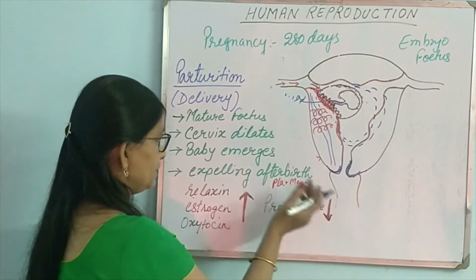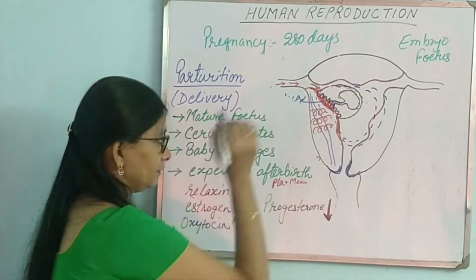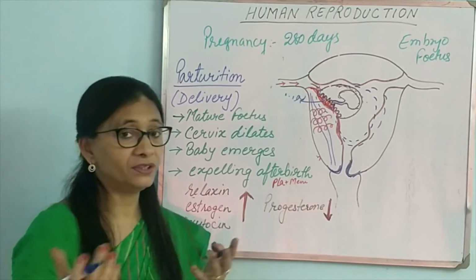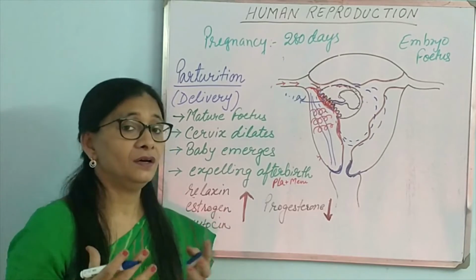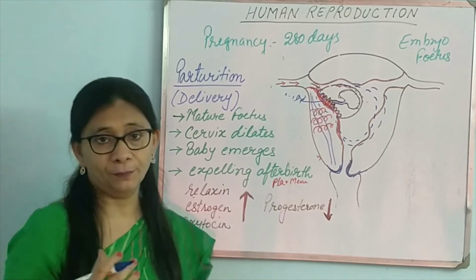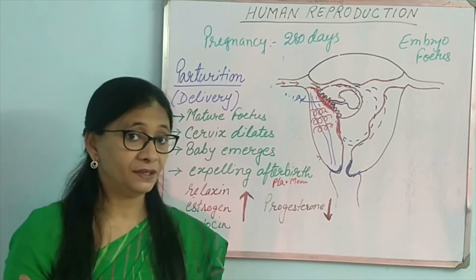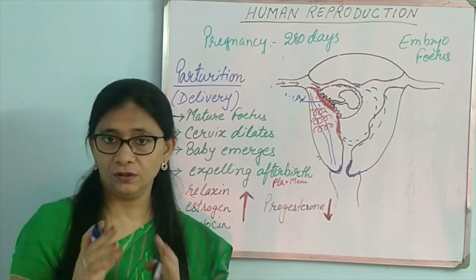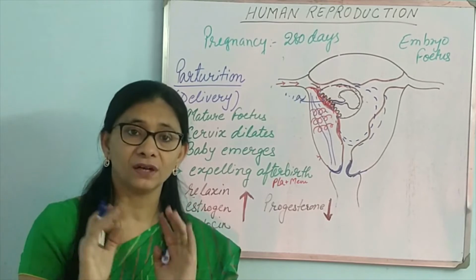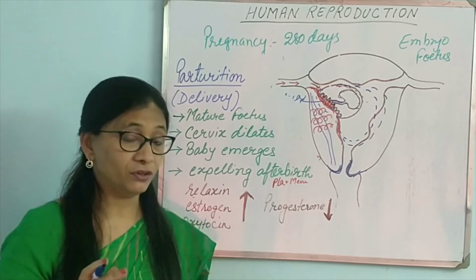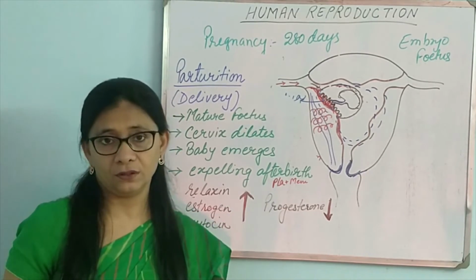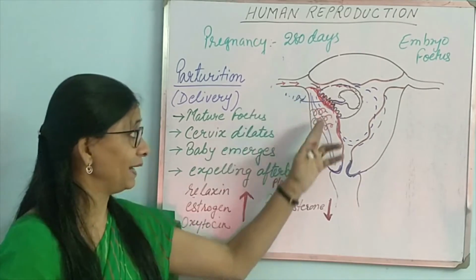Baby emerges, and there is a last step after the emergence of the baby, and that is expelling the afterbirth. That is known as afterbirth. So this structure is the placenta and the membranes. The developing fetus had membranes around it to support its life function. Those membranes need to come out as well, and the placenta part, which is